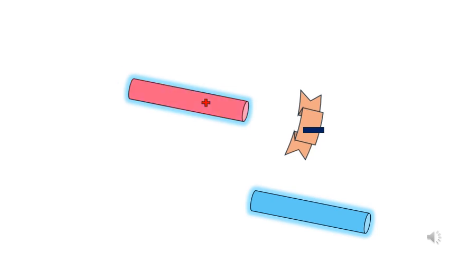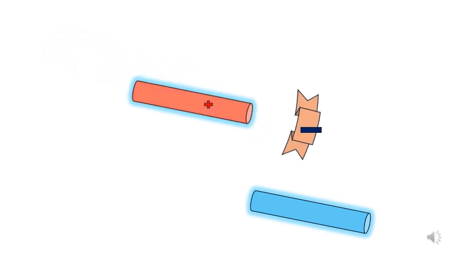Now, point number 4. If I keep the glass rod and silk in front of each other, please listen carefully. The glass rod is one type of charge, in our case positively charged. The silk is negatively charged. If I keep these both nearer, they will attract each other.